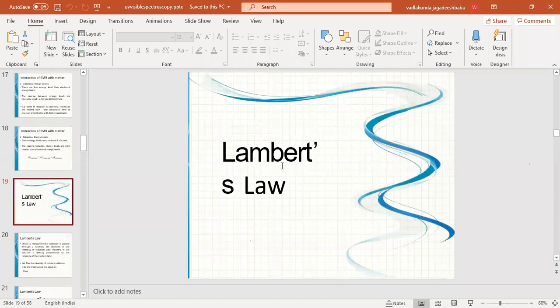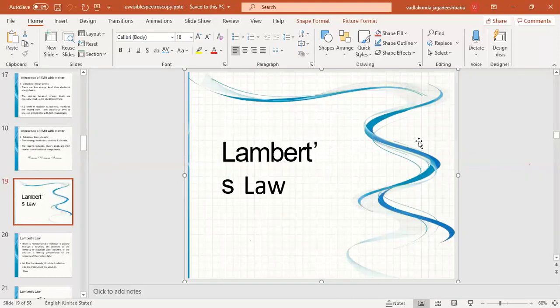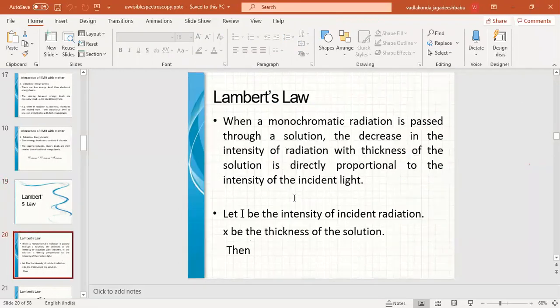So now coming to the principles of spectroscopy, mainly spectroscopy is based on two laws, that is Lambert's law and Beer's law. The Lambert and Beer's laws we will discuss. According to Lambert's law, for example, if you have a solution and we pass light through it, what will happen? Some amount of light will be absorbed by the solution, some amount will be emitted by the solution, and some amount will be reflected by the solution. So the total light is equal to the light absorbed plus reflected plus emitted.